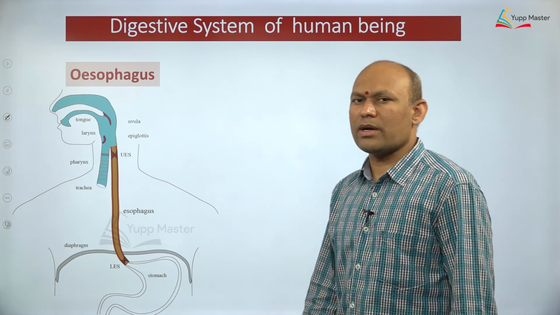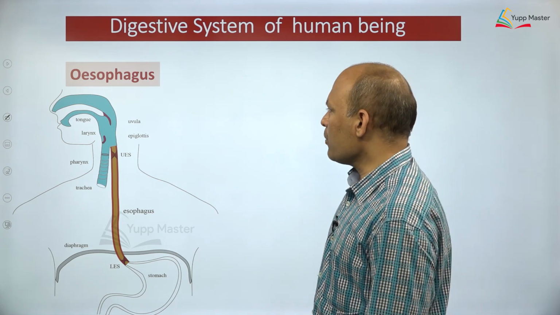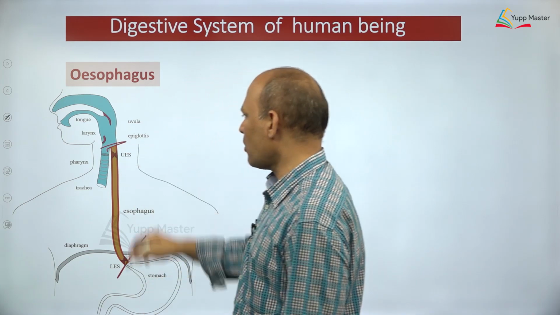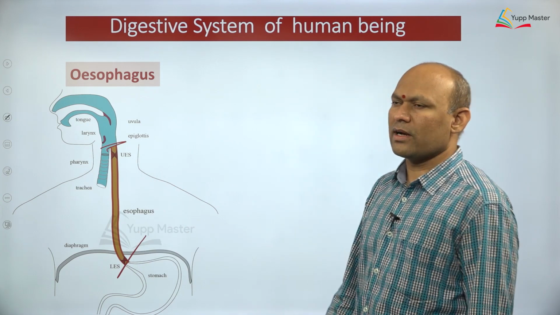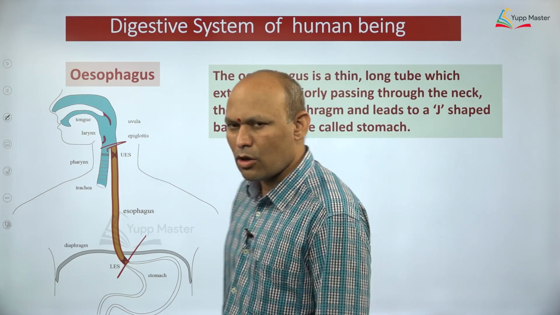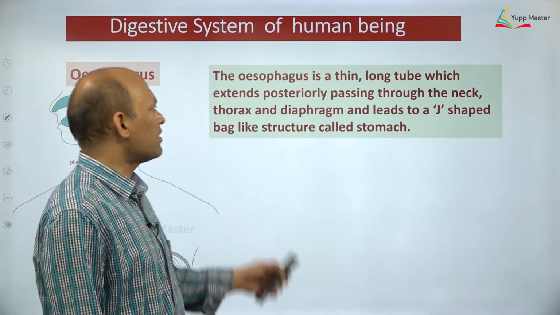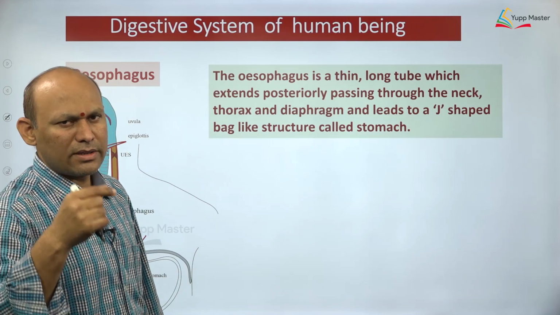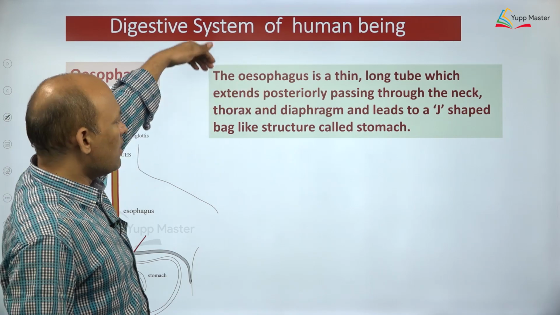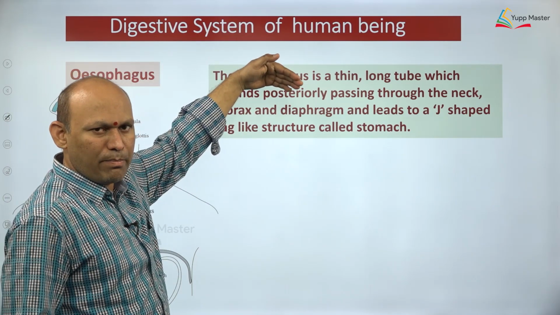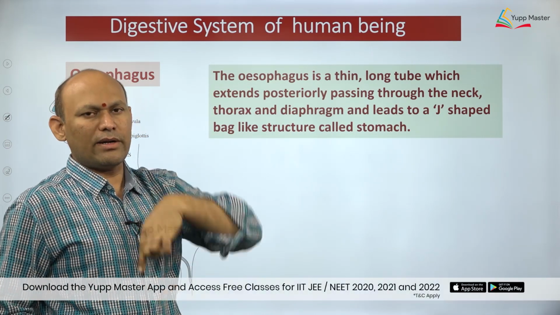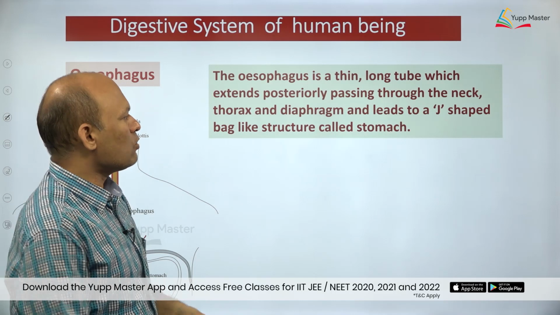Now let us talk about the esophagus, dear students. Are you able to see the esophagus from here to here? This portion of the alimentary canal is called esophagus, most important. See, how is the esophagus? The esophagus is a thin, long, tube-like structure. It extends passing through the neck, it pierces through the diaphragm, and ultimately it opens into the